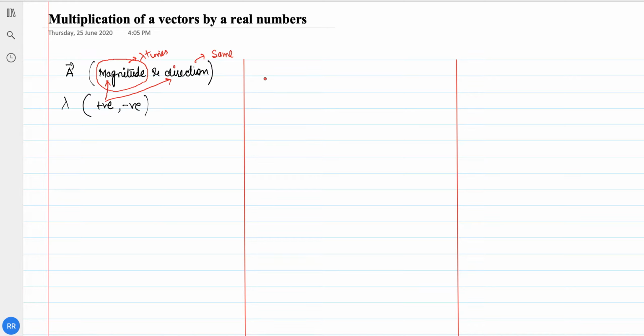Another case: you have a vector that has magnitude and direction, and it could be that lambda is negative in this case.